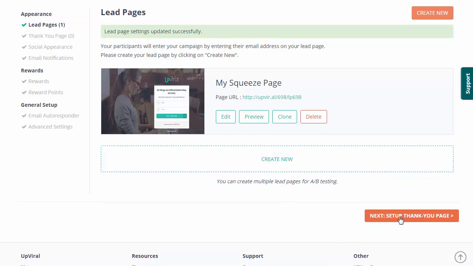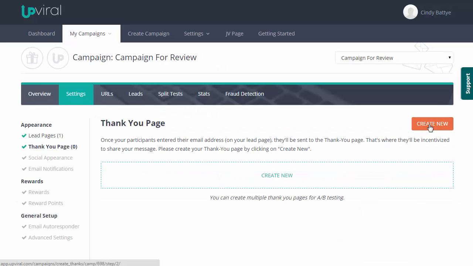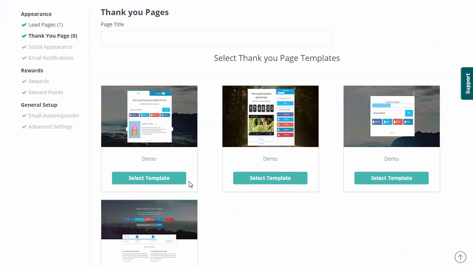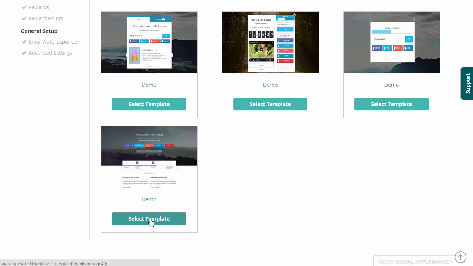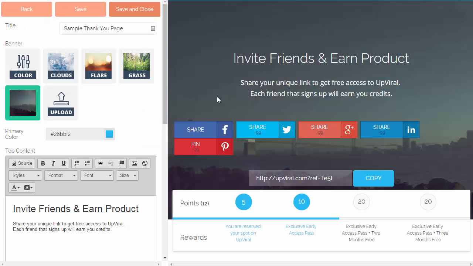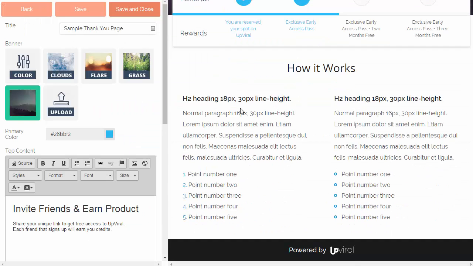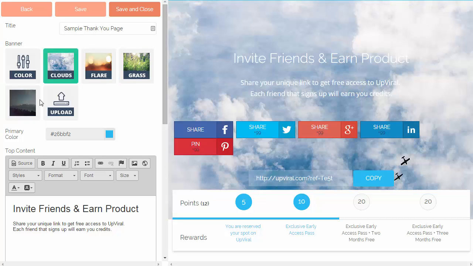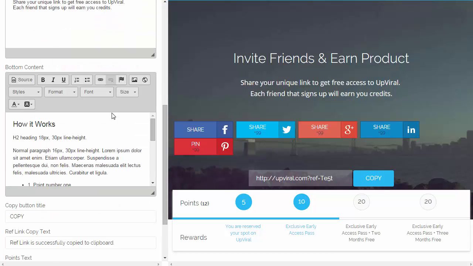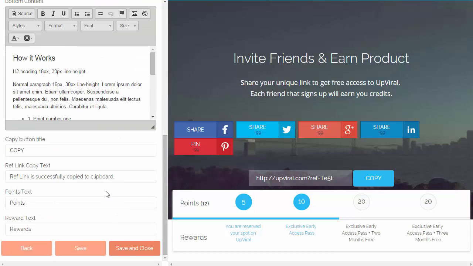I'm going to click on next step, thank you page. I'm going to click on create new, and then we have these different templates to choose from for our thank you page. So I'm just going to choose this one here. And now it's the exact same editor. We see what it looks like on the right-hand side. Looks pretty good. And on the left-hand side, we can change all this different information here, the colors, the content, what everything says, all that good stuff. Now, the rewards, don't worry about that right now. We're going to edit the rewards later.